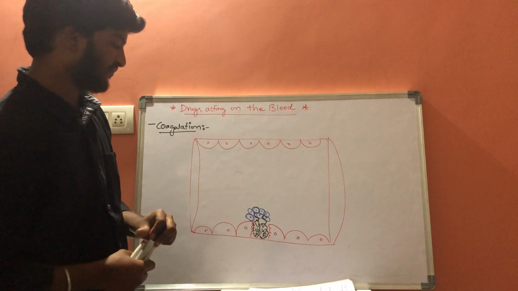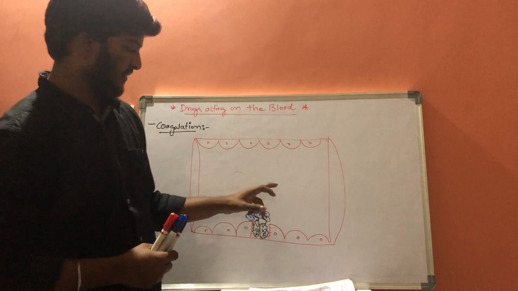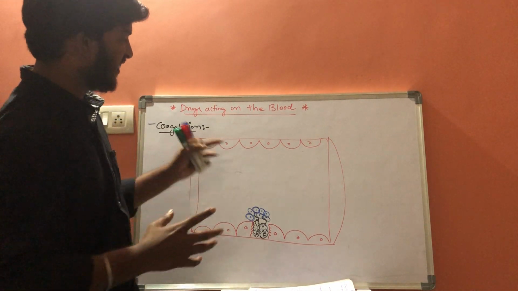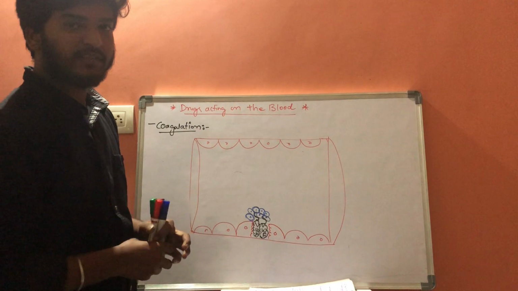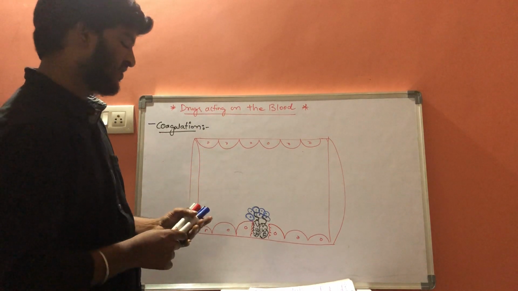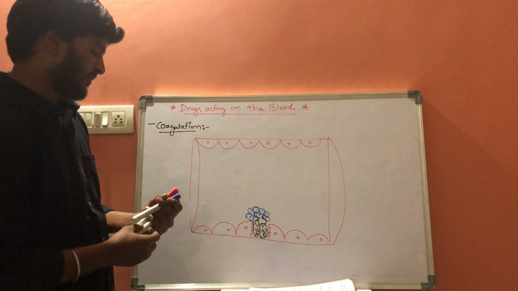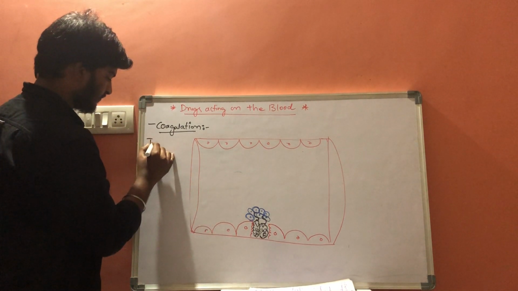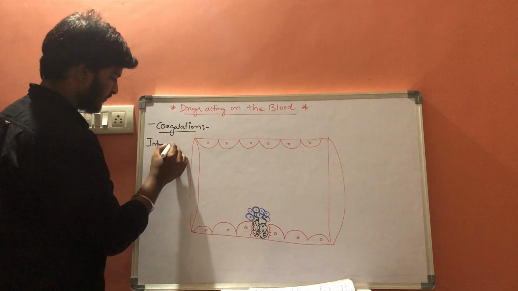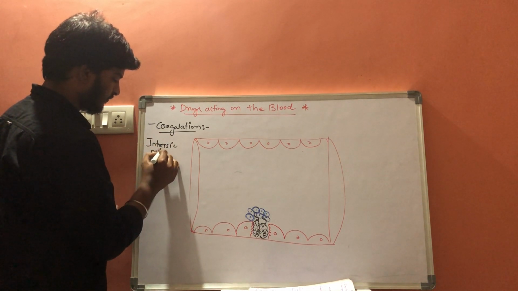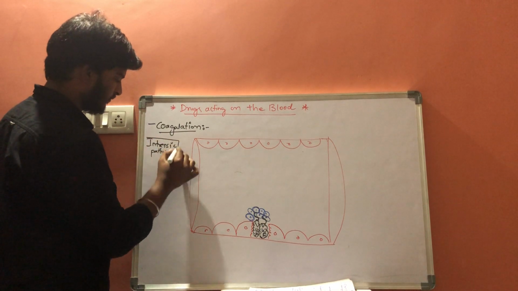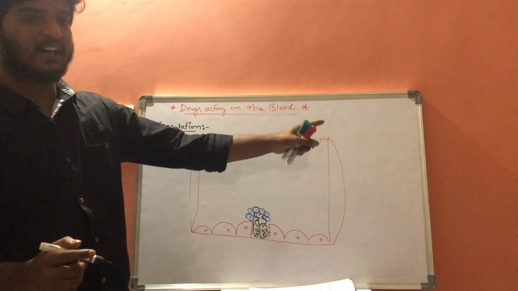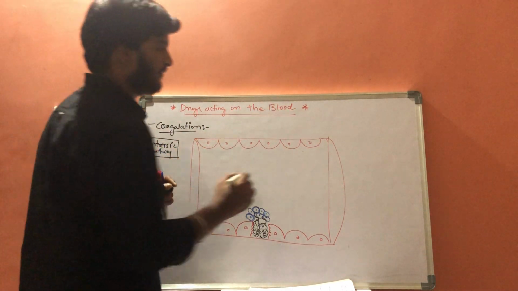So what happens after this? There are two pathways which get activated within our body. The first pathway is called the intrinsic pathway, while the alternate pathway is called the extrinsic pathway.